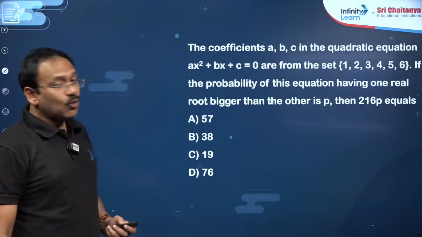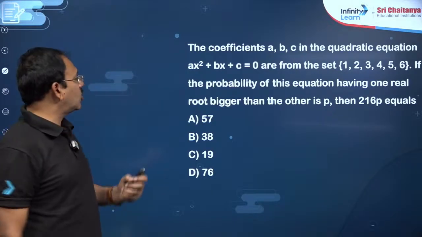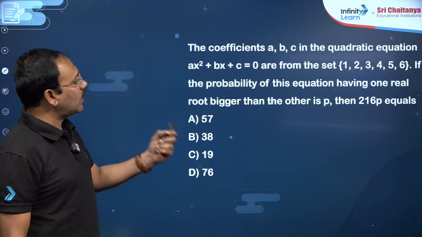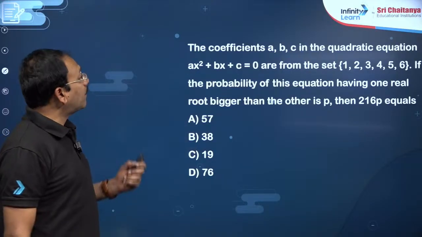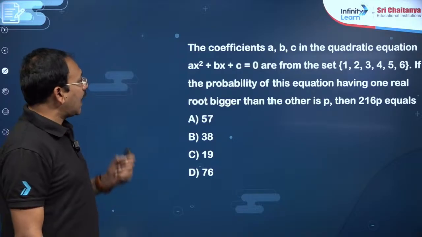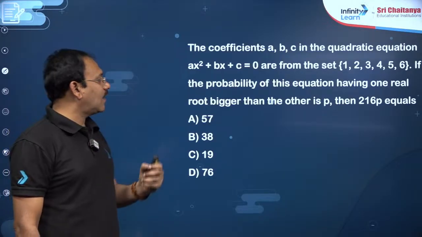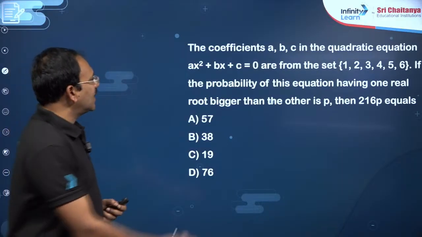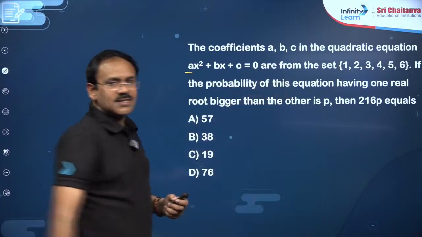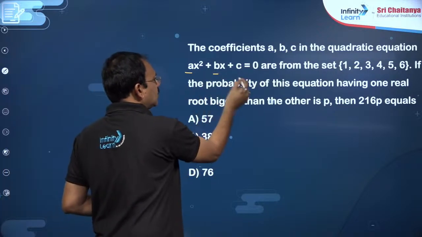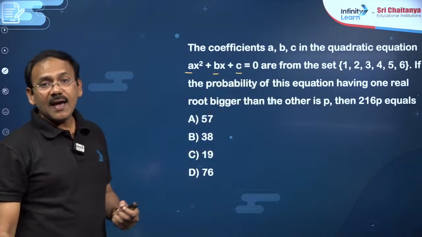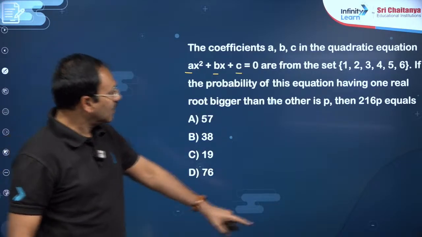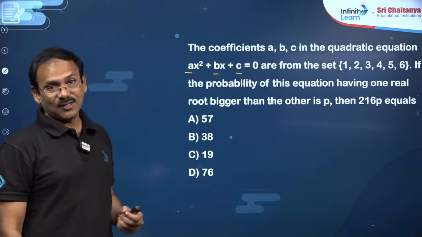The coefficients a, b, c in the quadratic equation ax square plus bx plus c equal to 0 are from the set 1, 2, 3, 4, 5, 6. The probability of this equation having one real root bigger than the other is P. Find 216P, my dear friends. That means a can be any one of those 6 elements, b can be any one of those 6 elements, c also. So a, b, c can be taken in 6 cube possibilities, 216. This is why he has given 216P also, my dear friends.